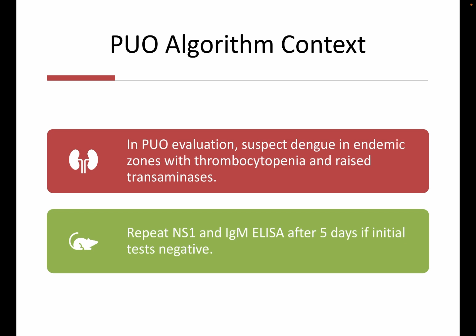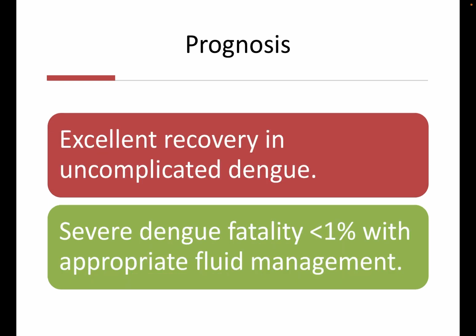So in PUO evaluation, suspect dengue in endemic zones with thrombocytopenia and raised transaminases. Repeat NS1 and IgM ELISA after 5 days if the initial test turns out to be negative. There is excellent recovery in uncomplicated dengue. Even in case of severe dengue, fatality is less than 1% with appropriate fluid management.